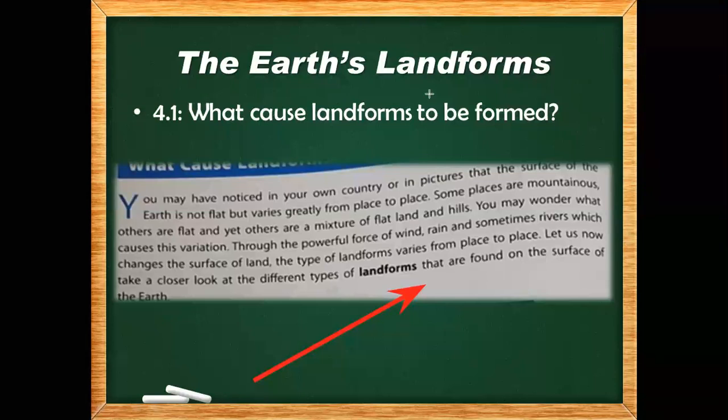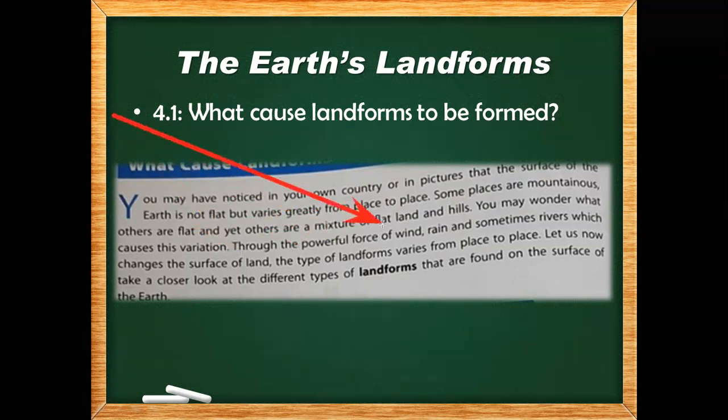So this paragraph is very easy. This paragraph is telling you that you may notice the earth is not flat. You find something mountainous, and sometimes flat ground, and sometimes you find the earth is flat or has hills. Did you ever think about what made these things in this form?